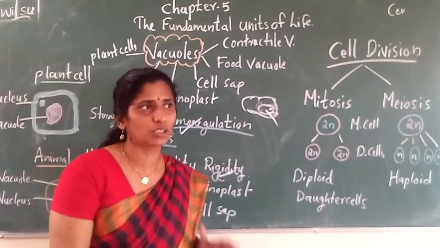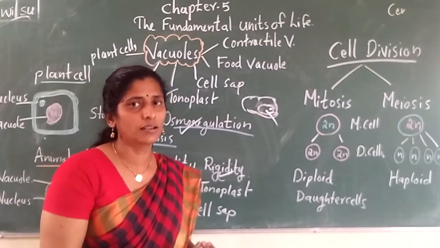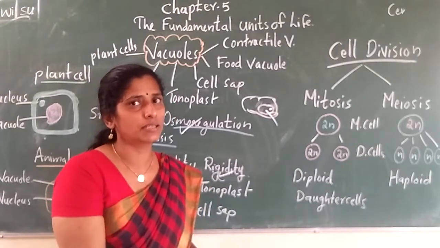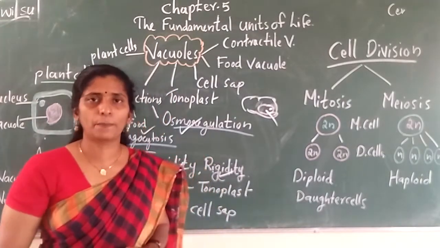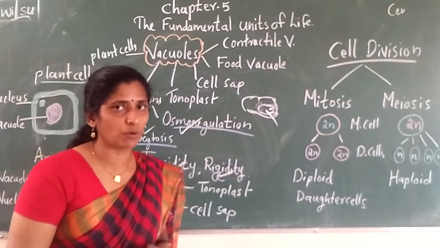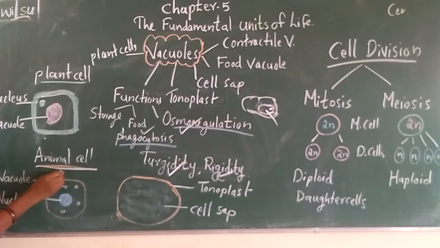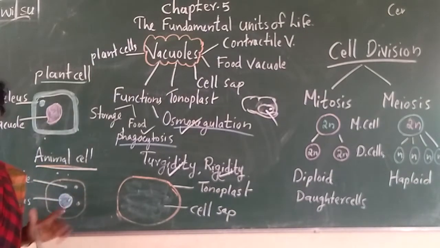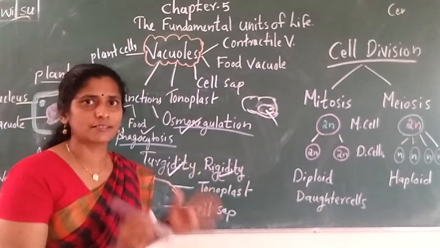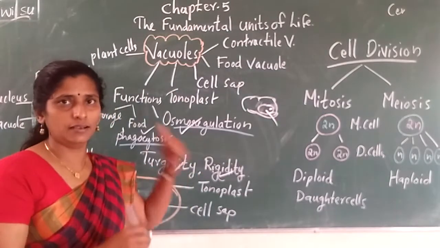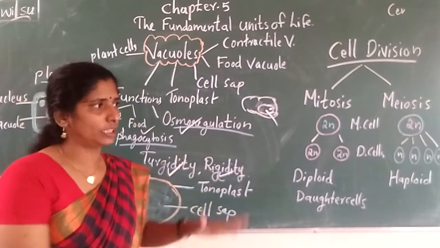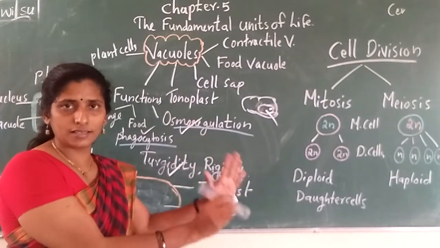That is why the vacuoles are present more in what? Plant cell and not in animal cell. What is the main part of the cell? The main part of the cell is what? Nucleus. See, it is an animal cell. In the case of animal cell, what will be in the middle? Nucleus will be there, because nucleus is the brain and he is the important person. So he will always be in the center, is it?